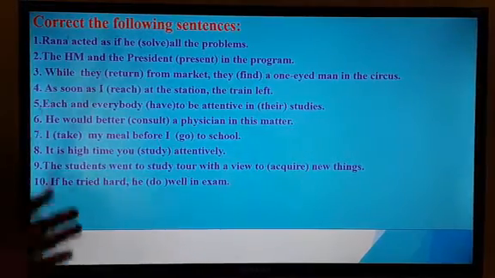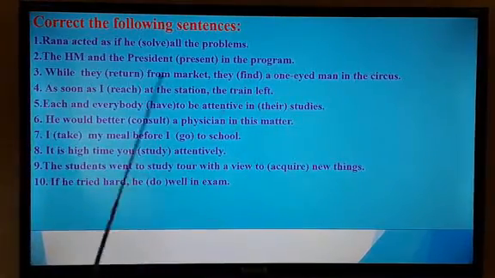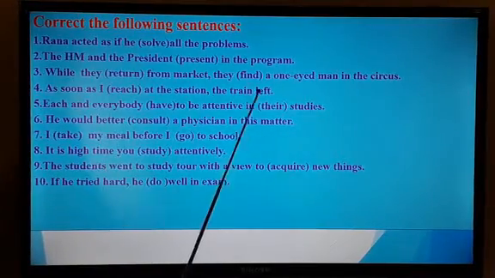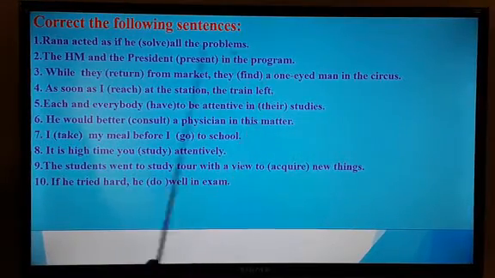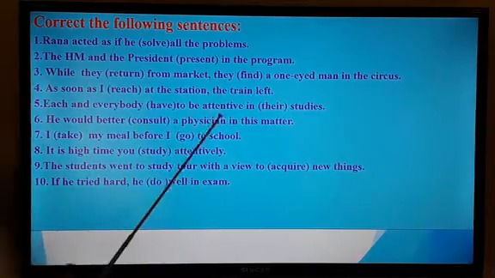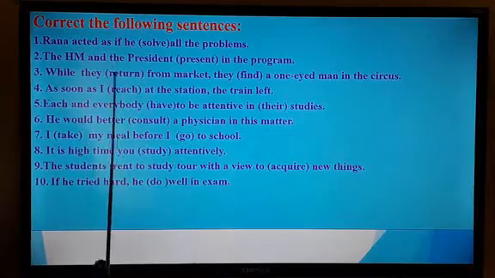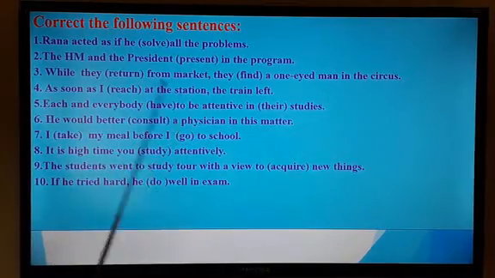Number four, as soon as, can you remember as soon as? That both part will be in past indefinite. How? Because there the latter part was in past indefinite. So as soon as I reached at the station, the train left. I have to add ed at the end of the verb. As soon as I reached at the station, the train left.